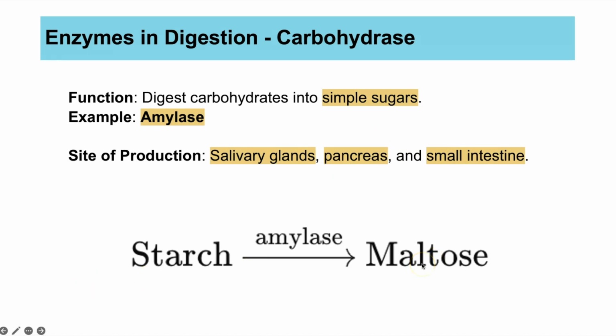So here's a very simple word equation. An example of a carbohydrate is starch. Starch is digested by amylase, and it's broken down into the simple sugar maltose. So one little tip to help you remember new terms in biology is that any word that you see in biology that ends in ASE means it's an enzyme. So carbohydrase literally means it's an enzyme that breaks down carbohydrates. So amylase is an example of a carbohydrase enzyme, and it ends in ASE.